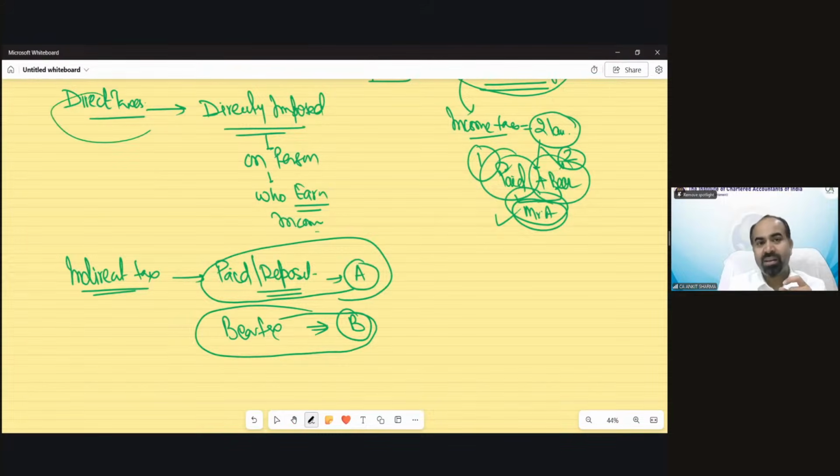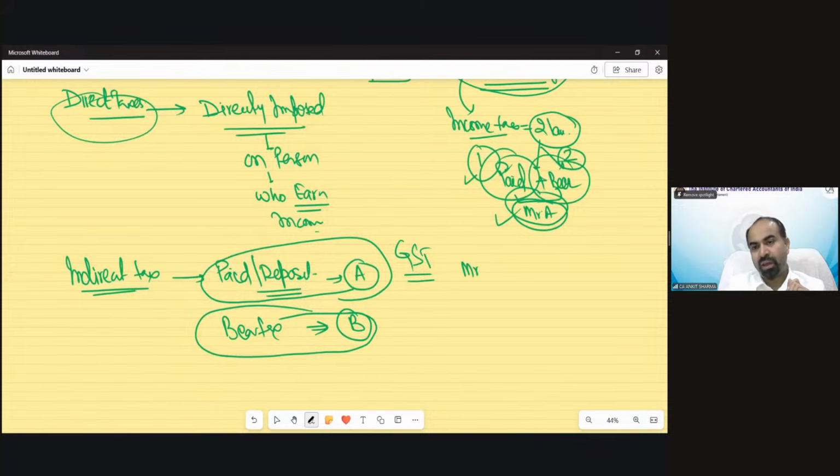Under direct tax, the person who earns the income, the person who deposits the tax, has the burden of the tax also. Under indirect tax, the person who deposits the tax and the person who takes the burden of that tax are different. Let me tell you how. Like GST, is the example of indirect tax.